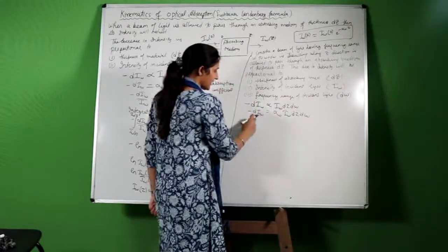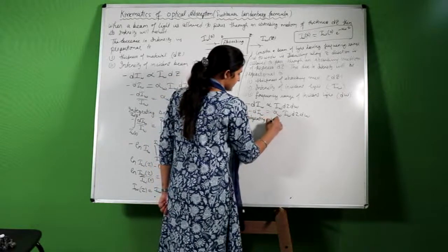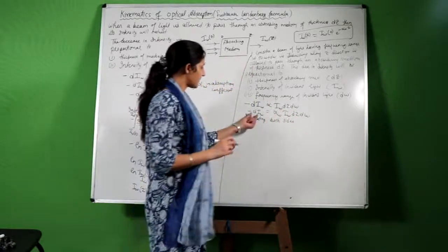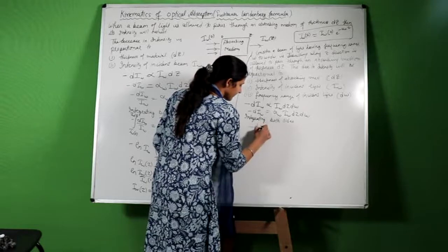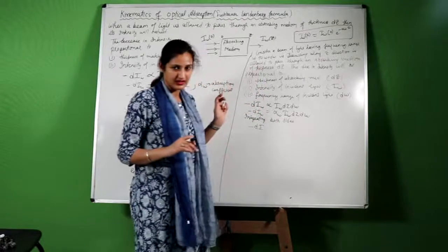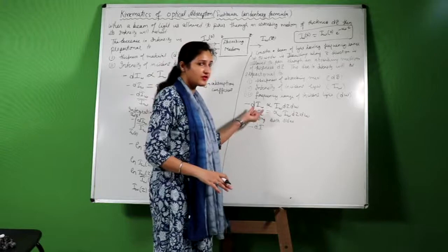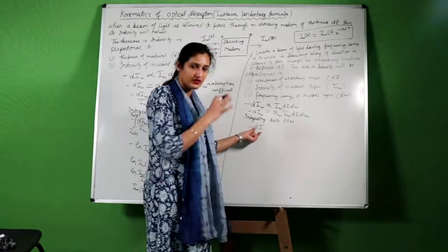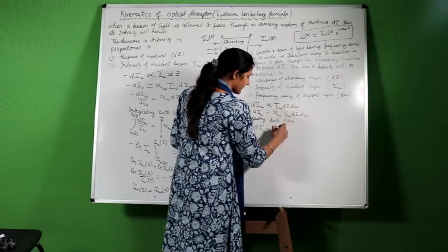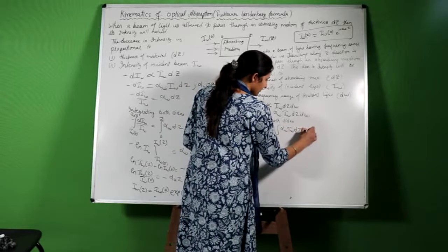Now integrating both sides. What will we get? When we integrate it, we will get negative of dI. Why? This is omega at a particular frequency, and this is for the whole range of the frequencies. When we integrate it, we will get the decrease in intensity for the whole range of the frequencies, and this will be equal to the integration of alpha omega I omega dz d omega.